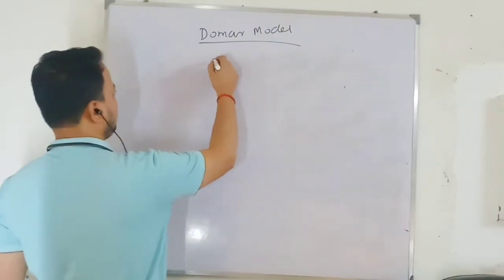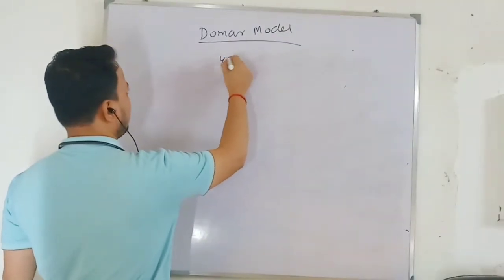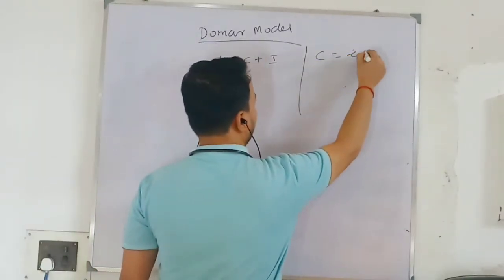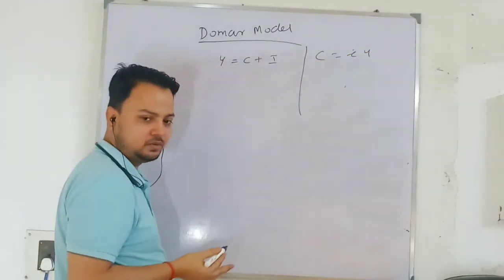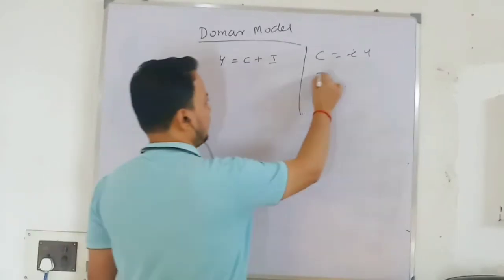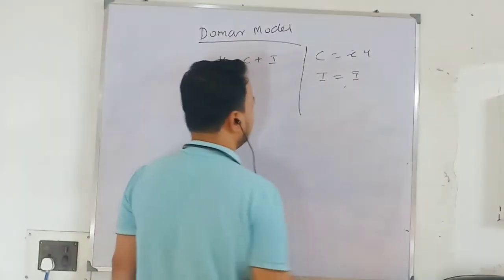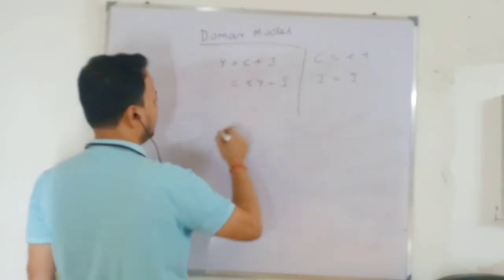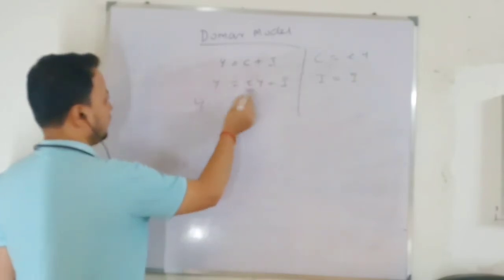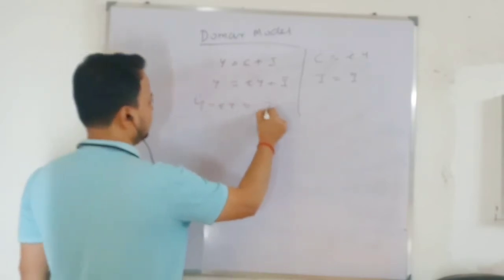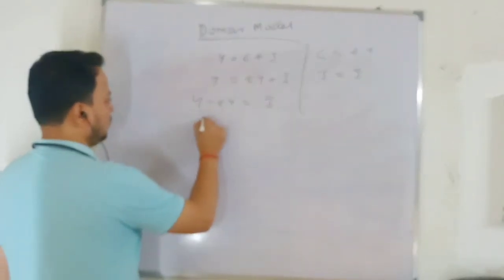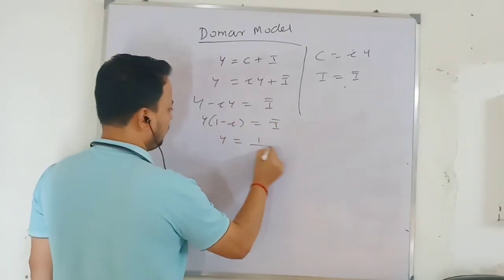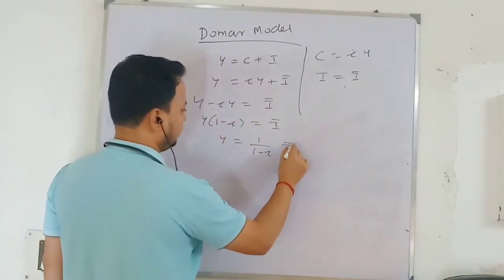Demand side, I am looking at income equal to consumption plus investment. Here consumption will be a proportion of income because we are not looking at the long run, so I am not taking C bar. Investment will be autonomous, I bar. Just substitute this here. This will be y equals c y plus I bar. Take the y term: y times 1 minus small c equals I bar, so y will be 1 over 1 minus c times I bar.